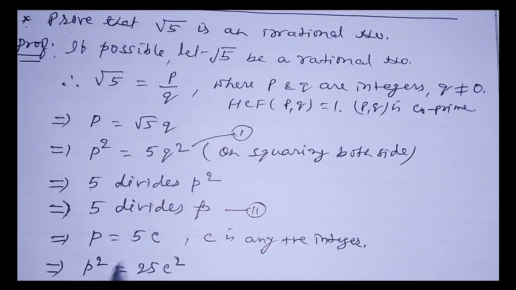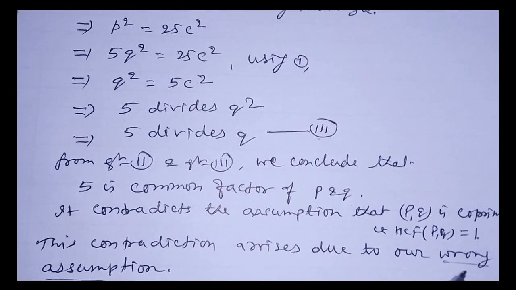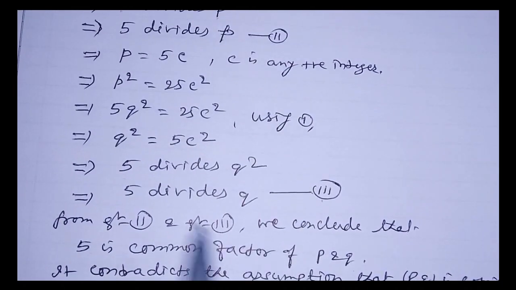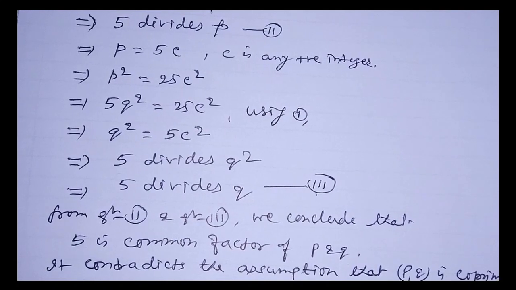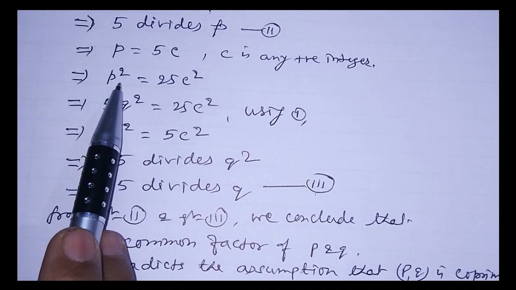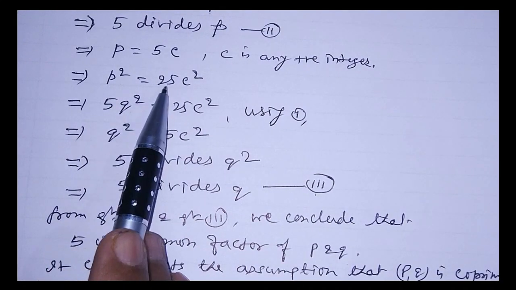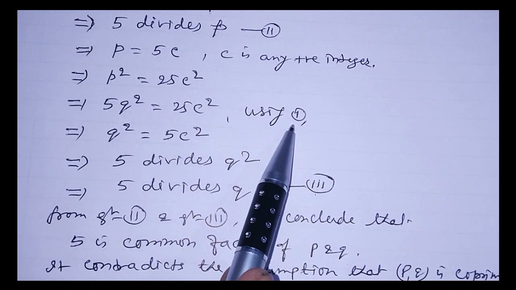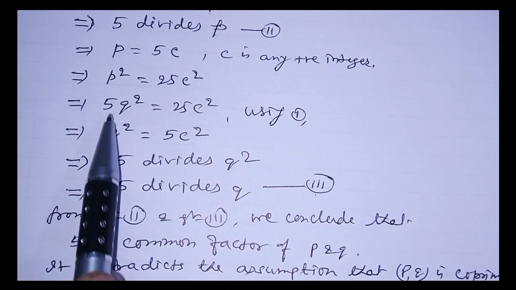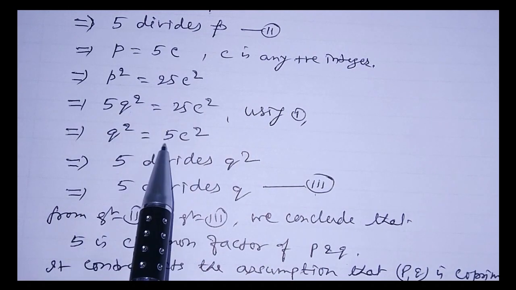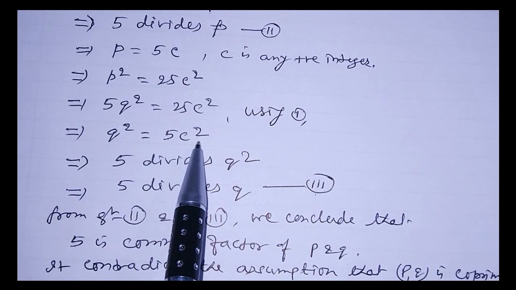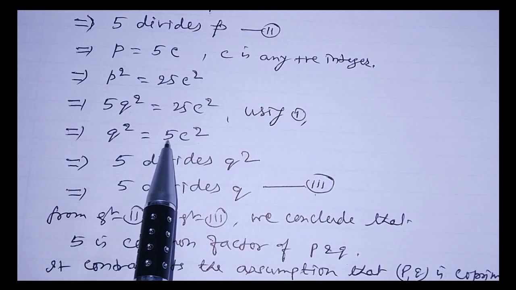Now from 1, we substitute the value of p square as 5q square. Then 25c square equals 5q square using 1. Now 5 will go to this side, 5 into 5 is 25, so q square equals 5c square. So again we find q square is a multiple of 5.